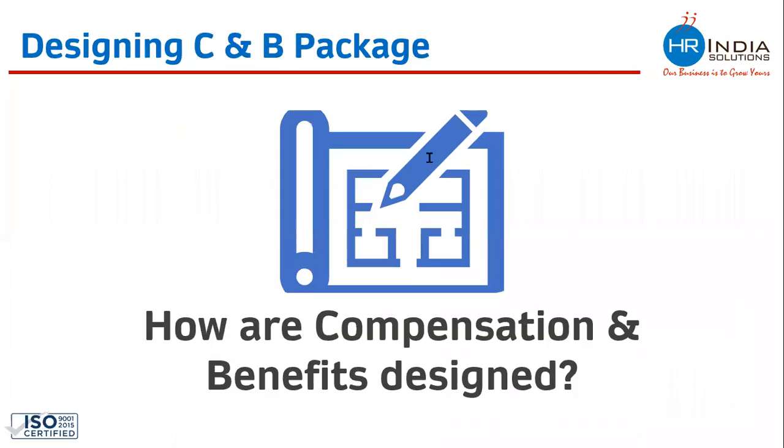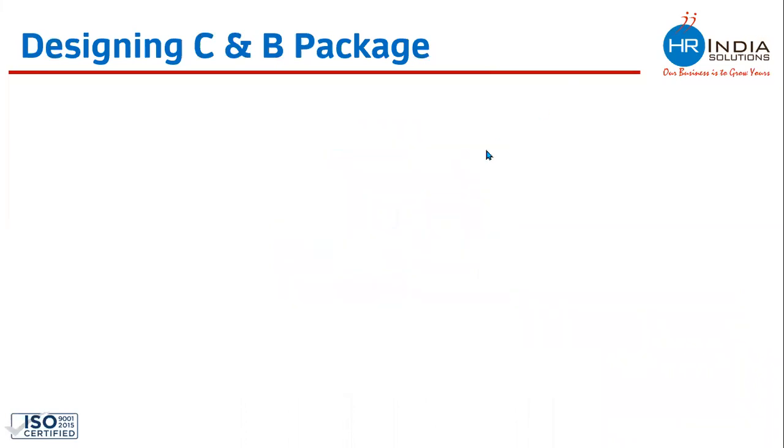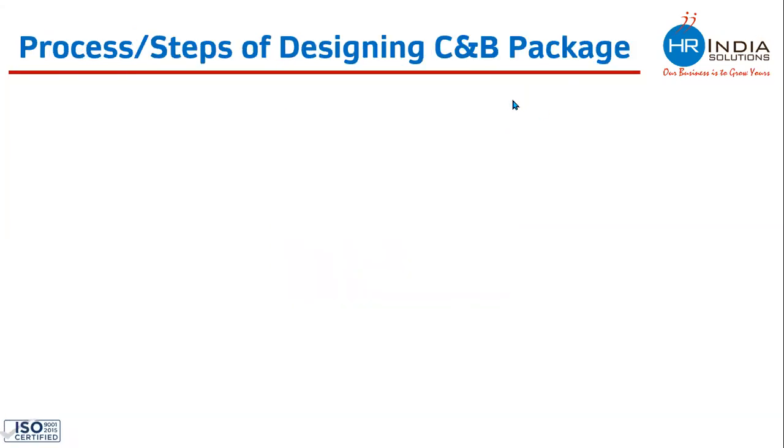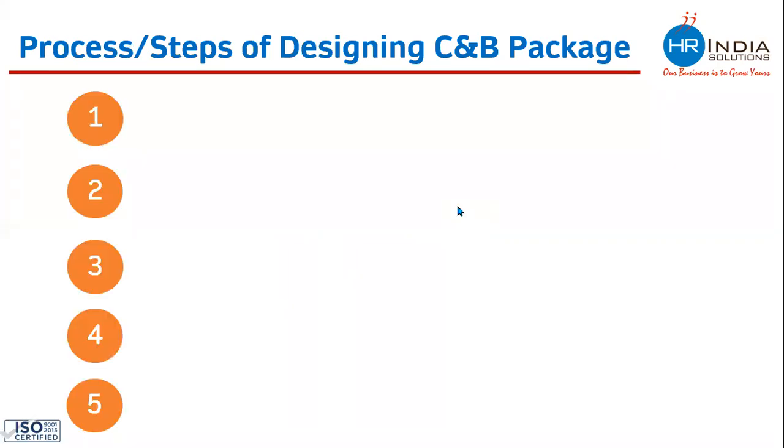So now this is something which is very important. Whenever you have decided that this is the salary you would be paying to any person, how are you going to design that? How are compensation and benefits designed? The entire process of designing a compensation package can be divided into 5 steps. The very first step is fixed pay or base pay. You need to decide what the fixed pay or base pay should be.